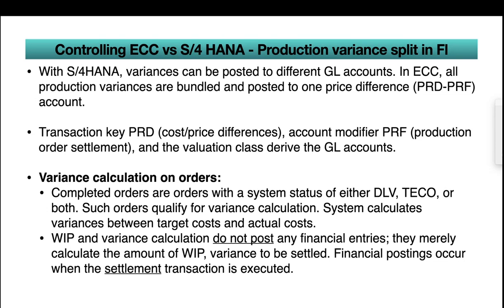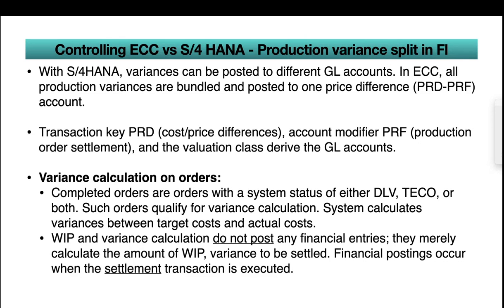Such orders qualify for variance calculation. The system calculates variance between target cost and actual cost. This is the standard behavior. WIP and variance calculation do not post any financial entries. They merely calculate the amount of WIP and variance to be settled. Financial postings occur when the settlement transaction is executed.